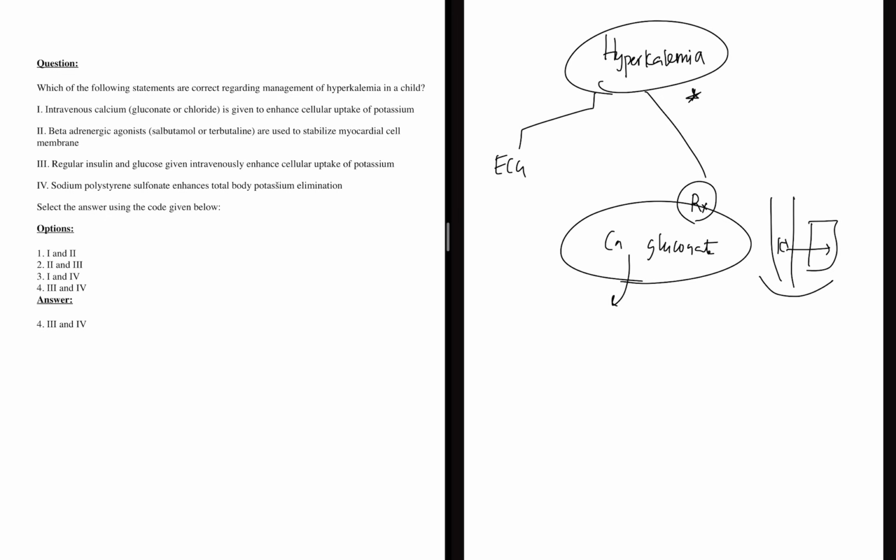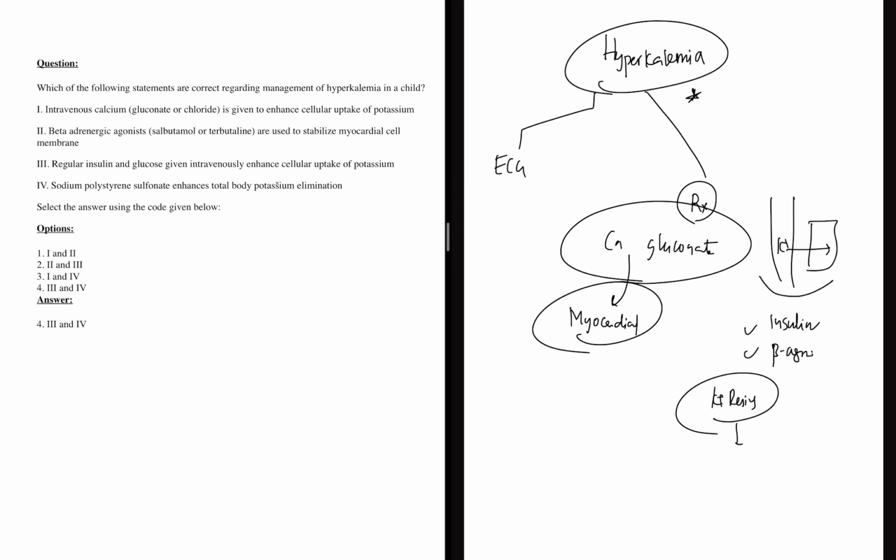Now to bring in change in the potassium concentration of the body, you can either give insulin, which will push potassium into the cell, or you can also give beta agonists like salbutamol and terbutaline. Okay, even potassium binding resins can be given, but not for intracellular shift, to bind it in the gut and push it outside the body. So potassium resins, insulin, beta agonists, calcium gluconate are commonly given. Calcium gluconate will stabilize the myocardial cell membranes.